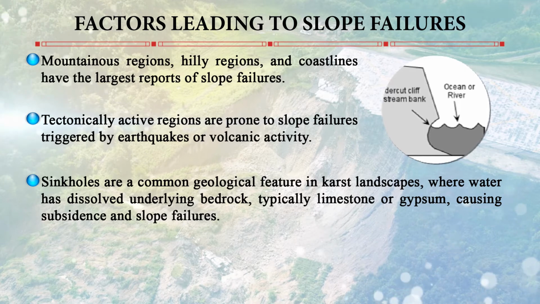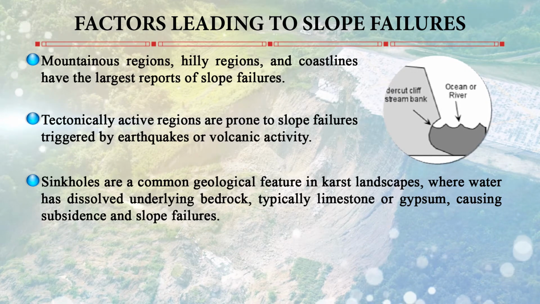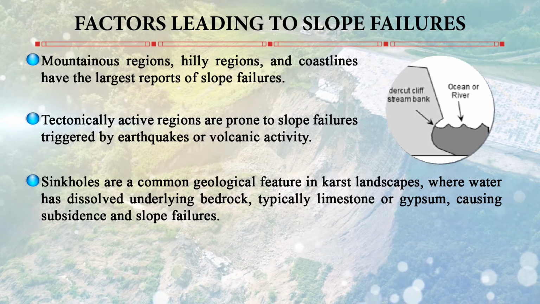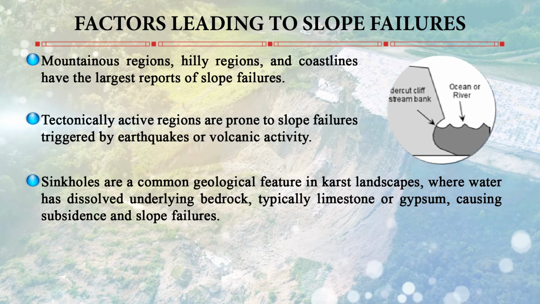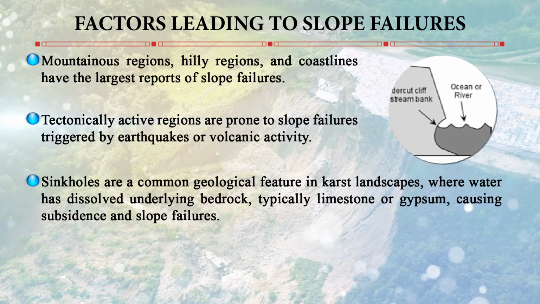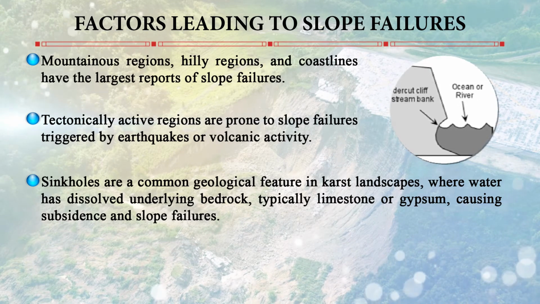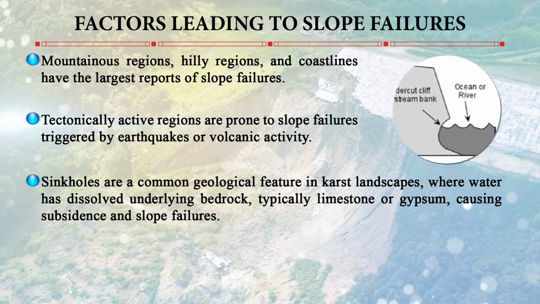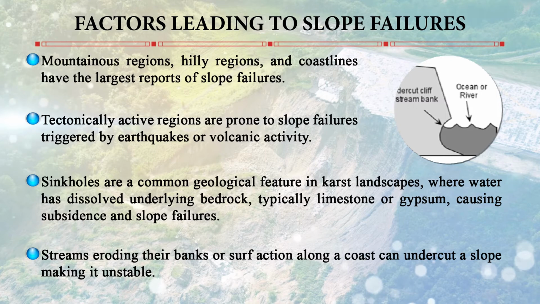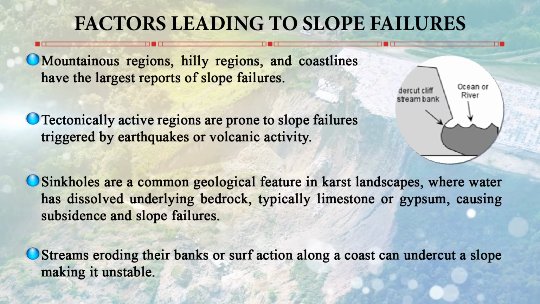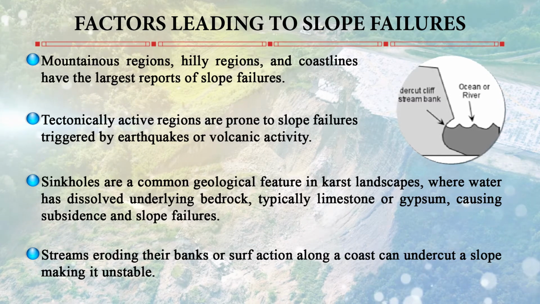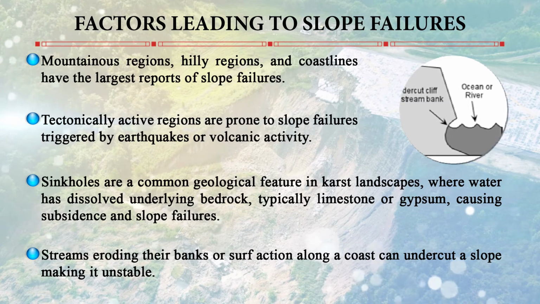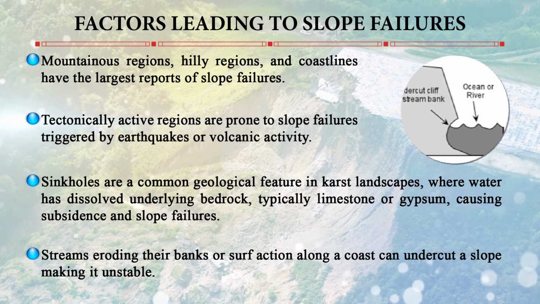Sinkholes are another common geological feature in karst landscape. For example, if there is limestone rock and carbon dioxide reacts with it, it can cause caves, and if these caves collapse, they can lead to subsidence and slope failure features. Streams eroding their banks, as you can see in the figure, or surf action along the coast can undercut the slope. Since the bottom is cut, the top is unstable and it can cause slope failure.